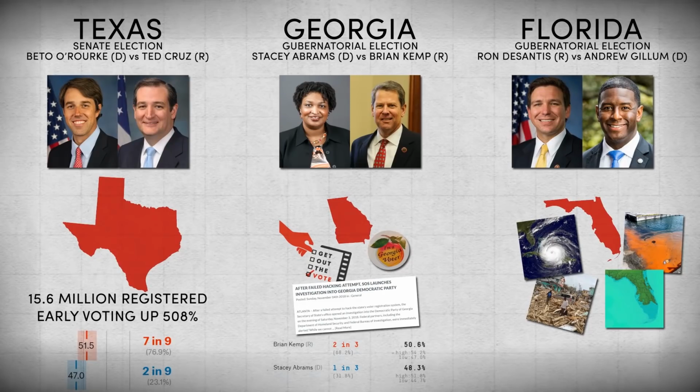Climate change skeptic DeSantis faces off against Gillum, a proponent of the scientific consensus on climate change, in a race which could make the environment a huge issue in 2020 as presidential candidates battle for voters in this important swing state. 538 gives Gillum a 77% chance of winning.